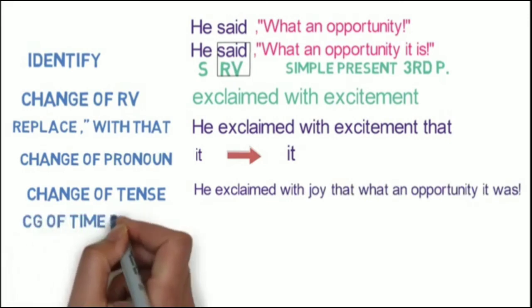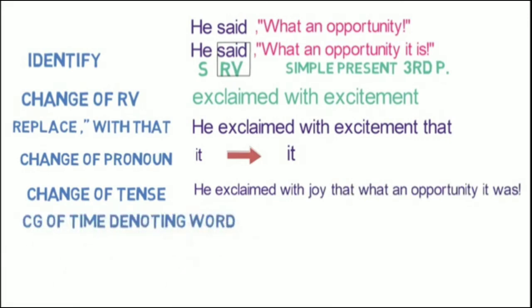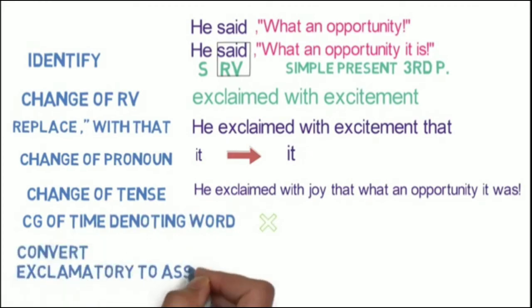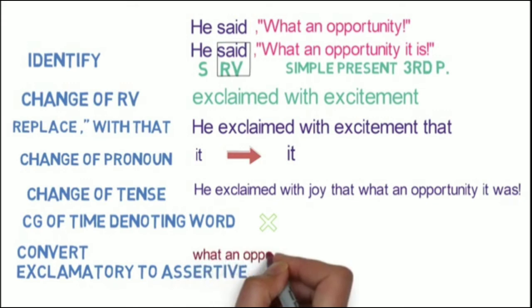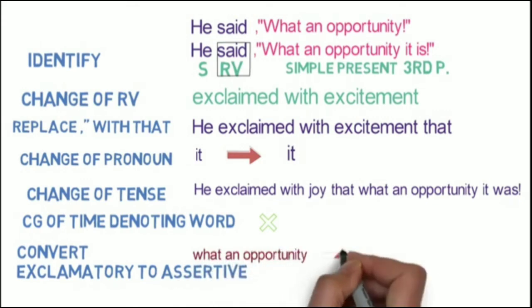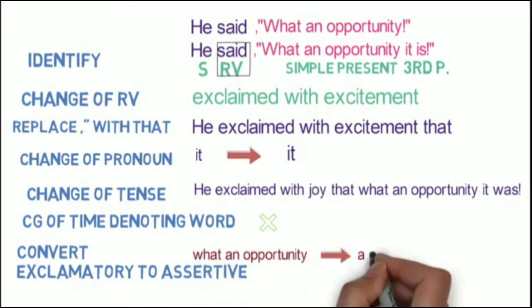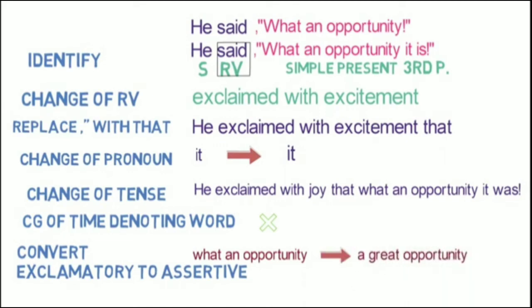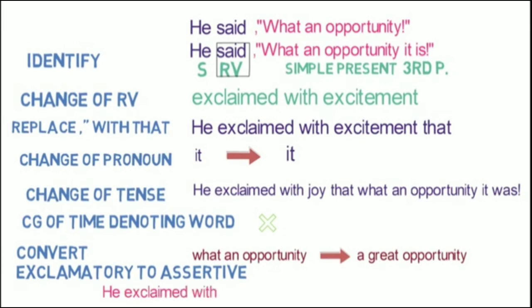Step 6, change of time denoting word. But as there are no such words, this step won't come. And step 7, convert an exclamatory sentence to assertive. Here the structure is what plus a plus noun, opportunity. It gets converted to a plus great plus opportunity. And we need to move it was and put it after that as we need to convert it. So the final sentence will become like this: He exclaimed with excitement that it was a great opportunity.